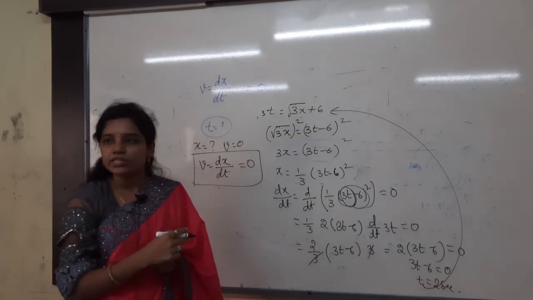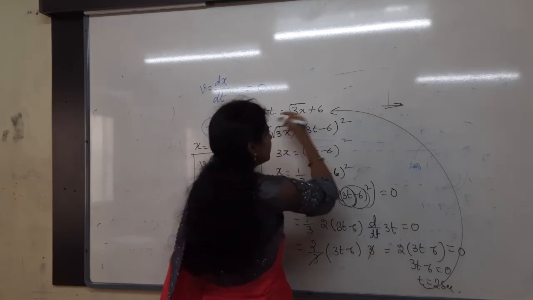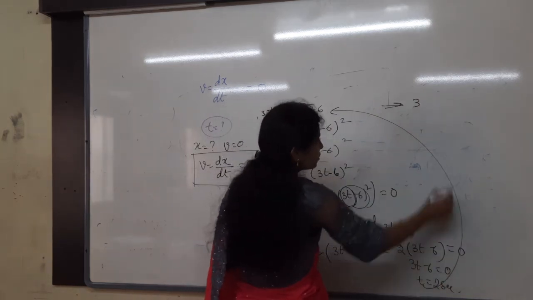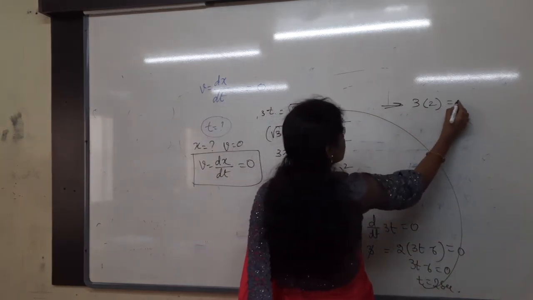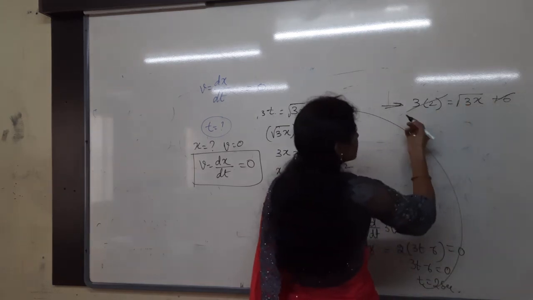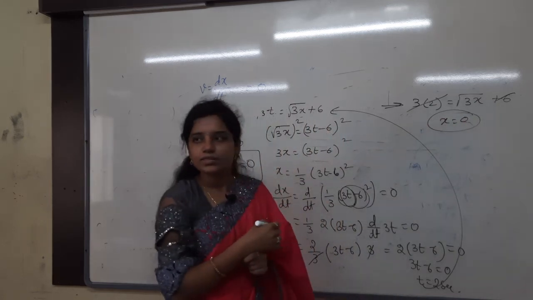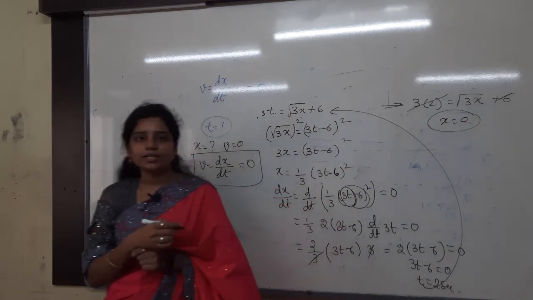Now take this 2 seconds here. What you have to find out? x only, na? So for that, what can I get? 3 into how much we are getting? t value is 2 seconds. 3 into 2 is equal to under root 3x plus 6. Plus 6 gets cancelled, then x is equal to how much we got? 0. That is the displacement. Understand it, everybody?